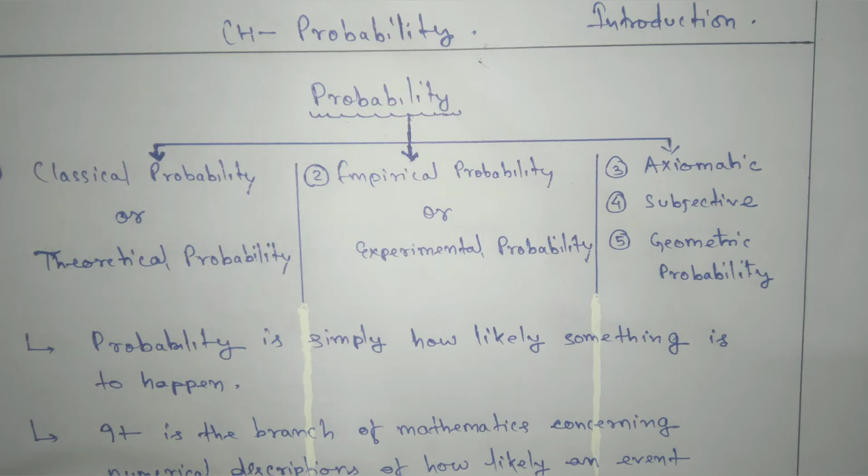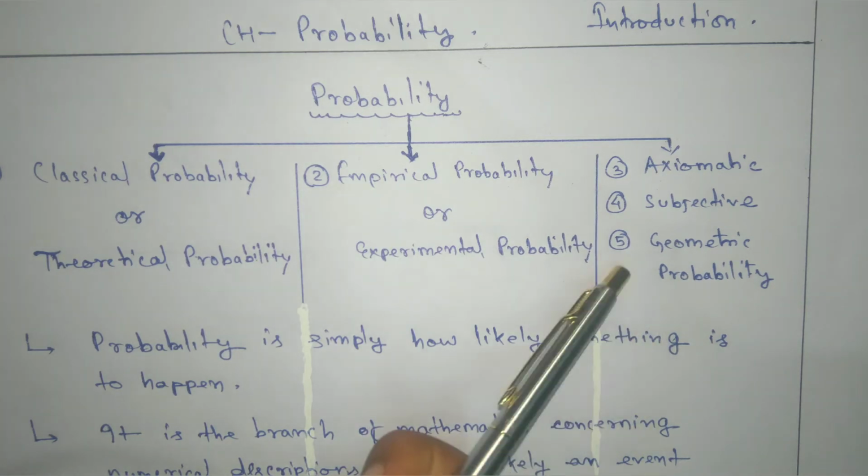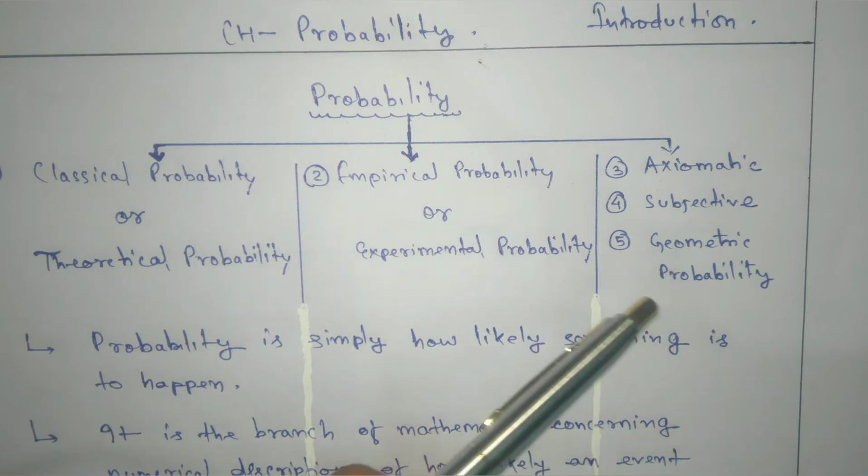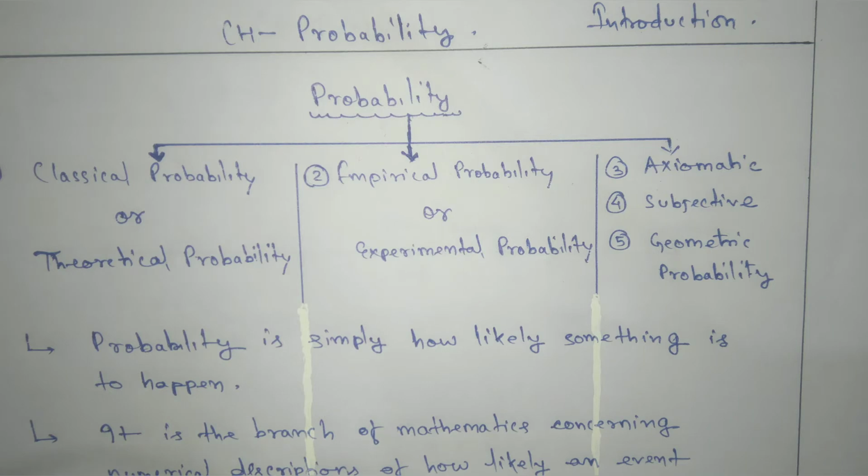In class 9 you have seen empirical probability, and the fifth one is geometric probability. This one is in our syllabus and it's very simple. We'll have a little bit about geometric probability, but our target is classical probability.